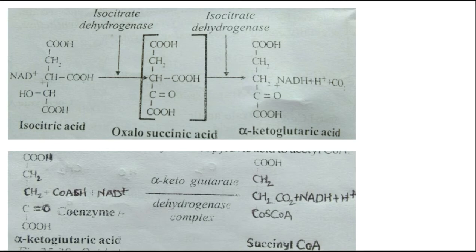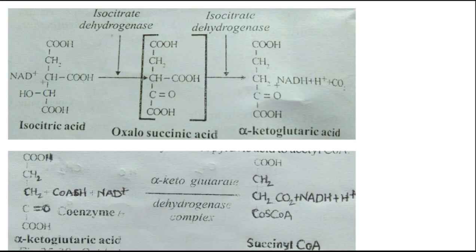Okay, after that the oxalosuccinic acid, which is still bound to the enzyme, undergoes decarboxylation. Again, one decarboxylation you have seen here, to form the alpha ketoglutaric acid.